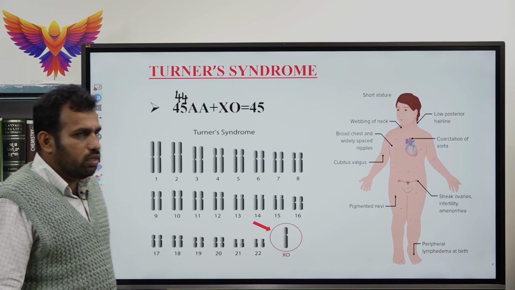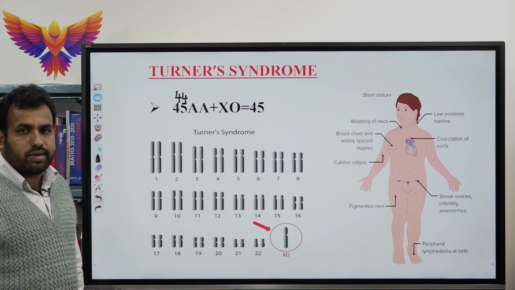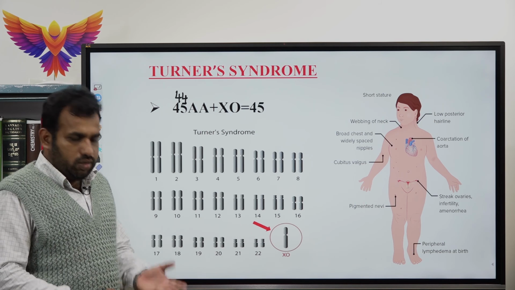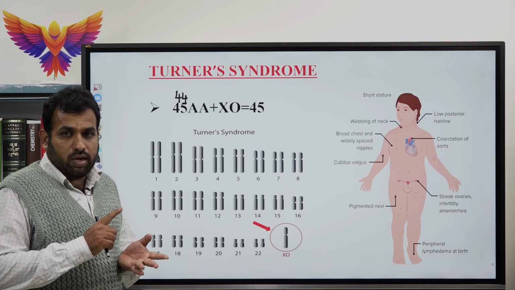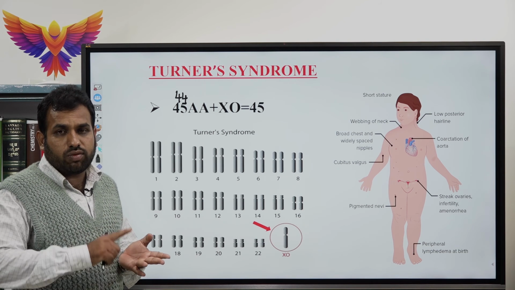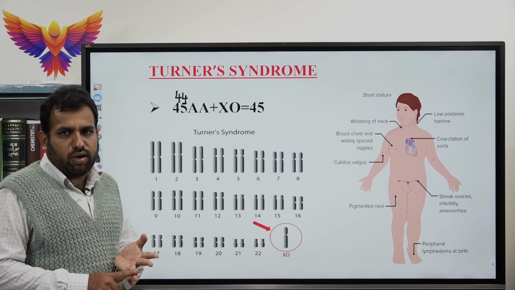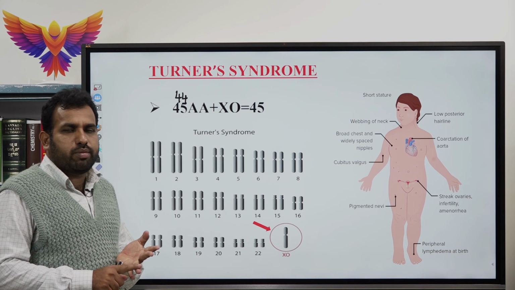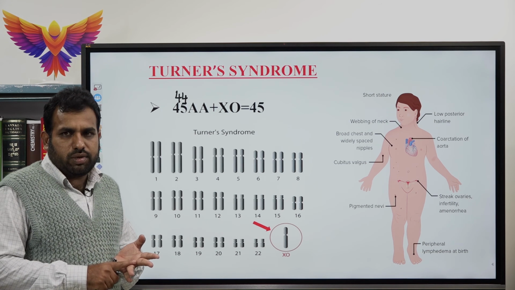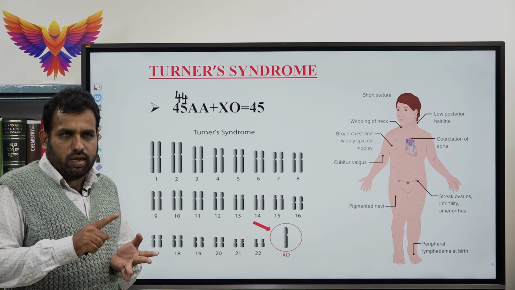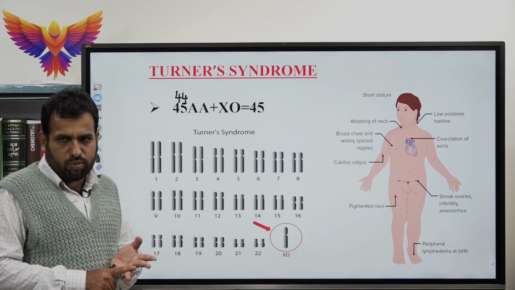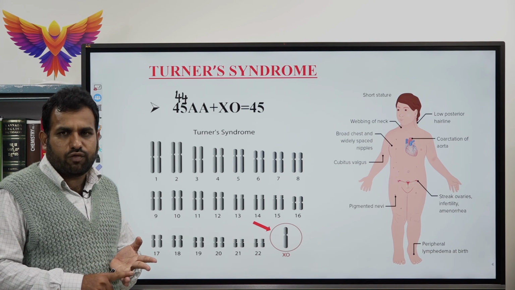That's about the various chromosomal disorders: Turner's syndrome, Klinefelter syndrome and Down's syndrome. In Down's syndrome, the chromosomal complement is 47, meaning the addition of one extra chromosome to the 21st chromosome, called trisomy 21.